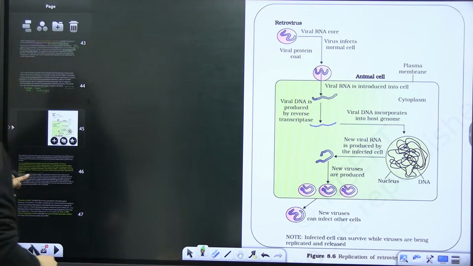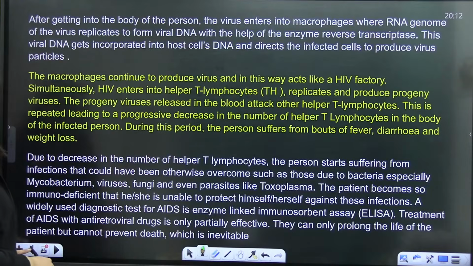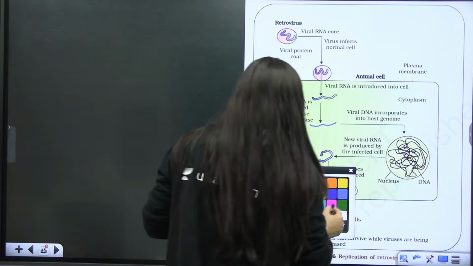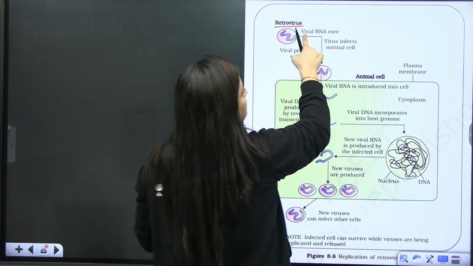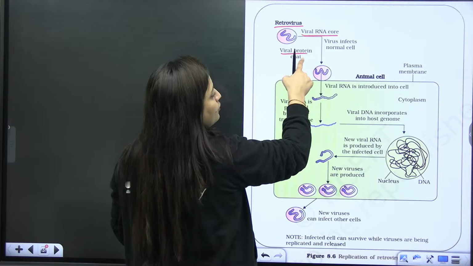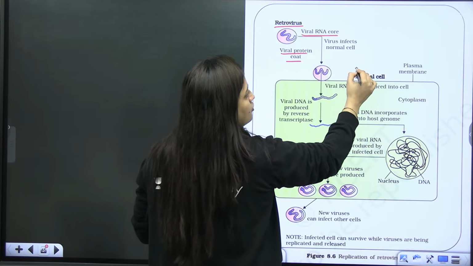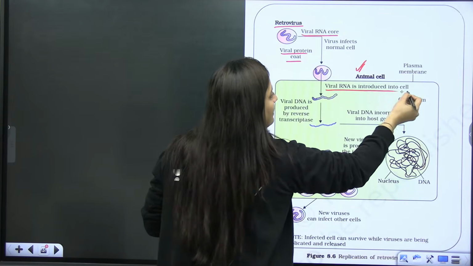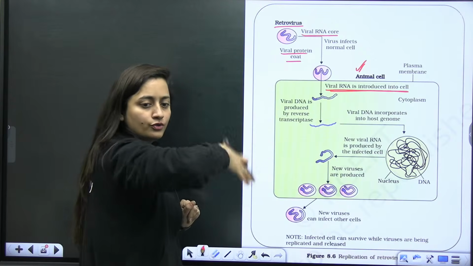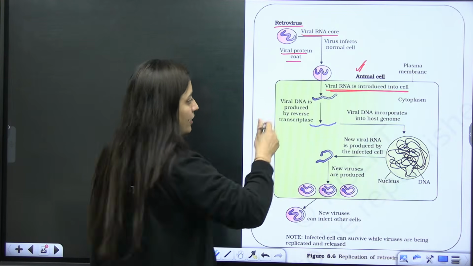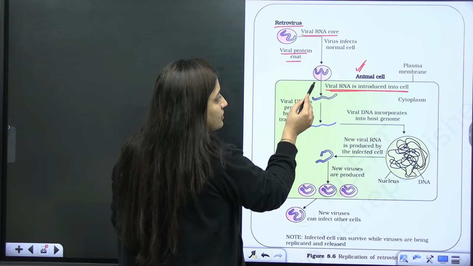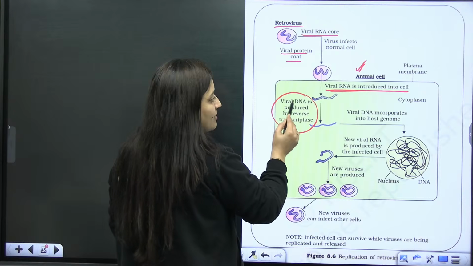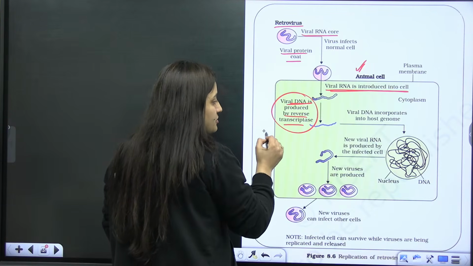Okay, right? So now you can again see this image. Retrovirus, we know the meaning, right? This is having the viral RNA core, and a viral protein coat is there. It will infect a normal animal cell. So viral RNA will enter the body. When this viral RNA is introduced in the body, it will form complementary viral DNA by the enzyme reverse transcriptase.